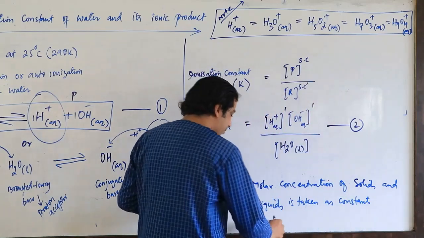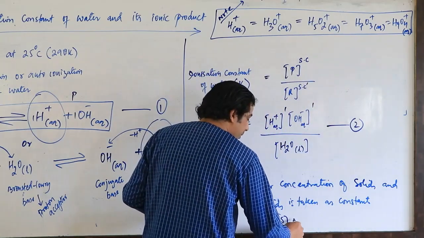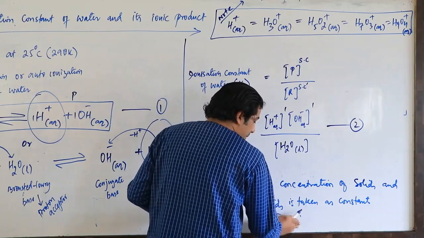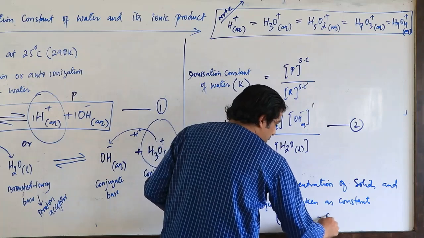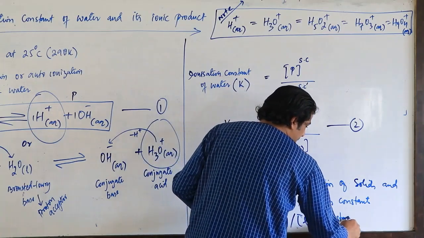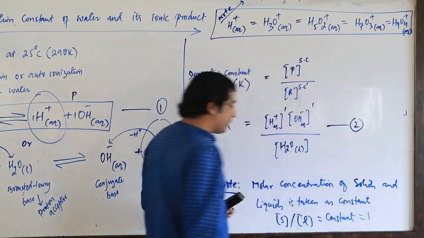So that means the molar concentration of a solid, or the molar concentration of a liquid, will be equal to a constant, or will be equal to 1. So 1 is the constant term here.